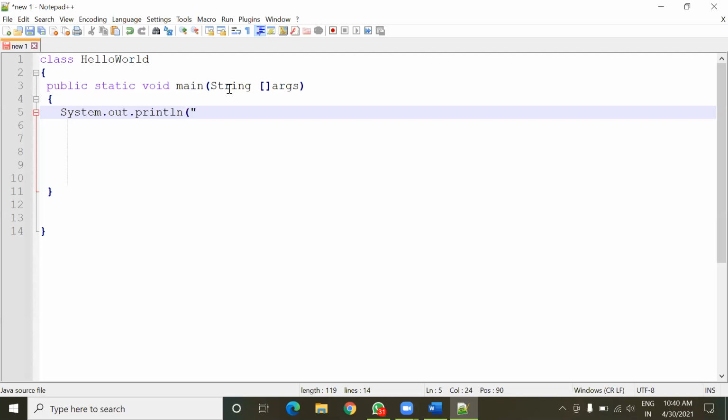Since it is a message, I have to type the message inside double inverted commas, then close the parenthesis and put a semicolon. Inside the double inverted commas we are free to type anything, but not outside, because whatever you type inside will be displayed as it is. Here I am going to type a message: This is demo program.